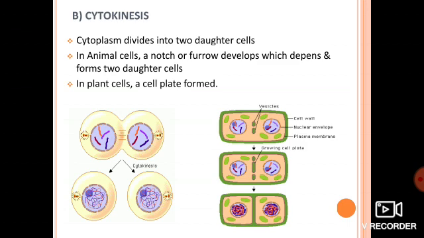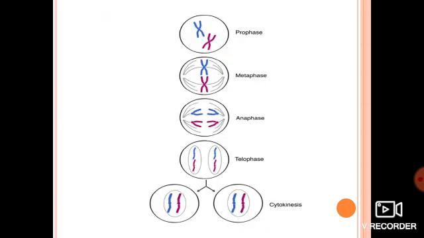Because of this division of cytoplasm, two daughter cells are produced from the parent cell. Means the parent cell has to follow all these stages: first G1, then S phase, then G2 phase, then prophase, metaphase, anaphase, telophase, and then cytokinesis. Through all these sequential events only, one parent cell gets converted into two daughter cells. Got it? So this is all about mitosis.